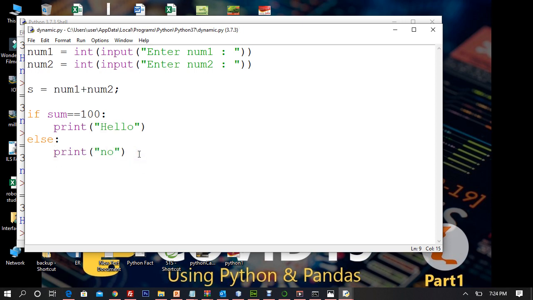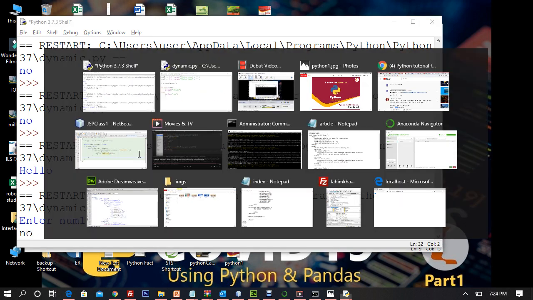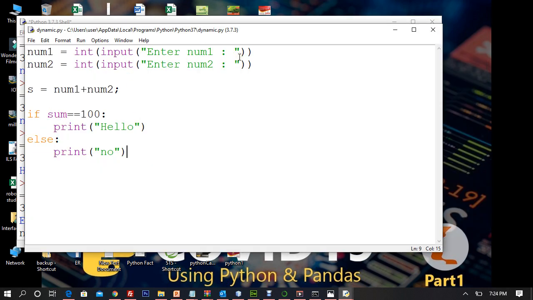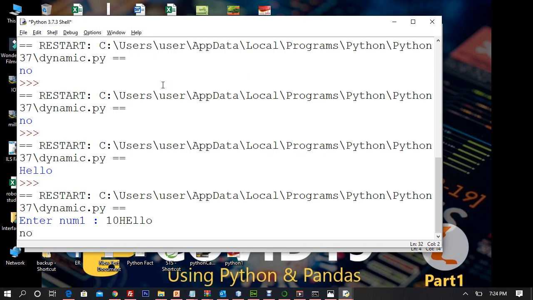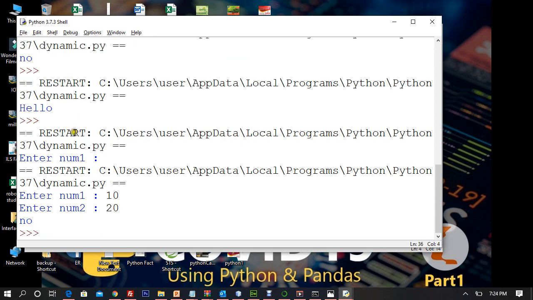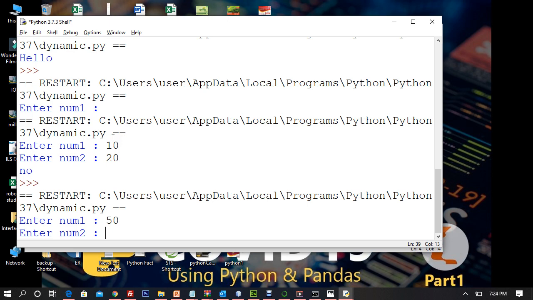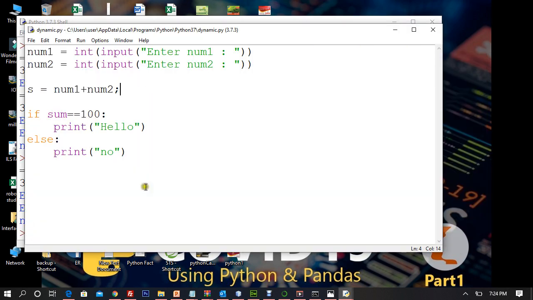So now let's understand this. I'll say num1 is going to be 10, and then num2, 20. I'm getting no. So now if it is num1 50, num2 50, I'm getting no. Why?